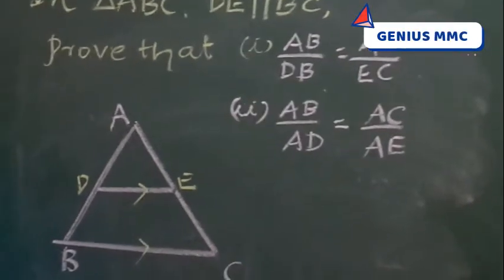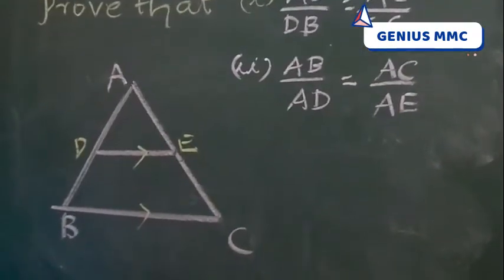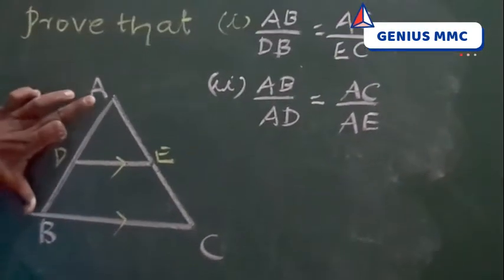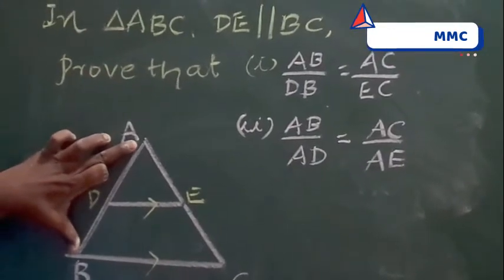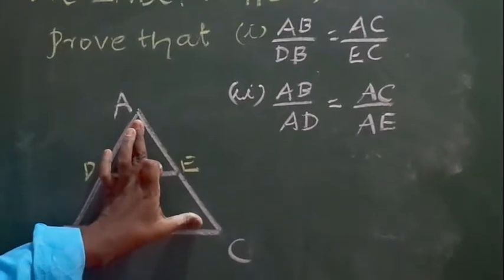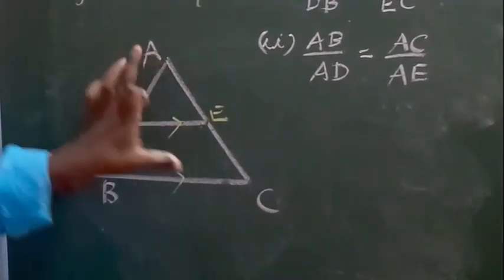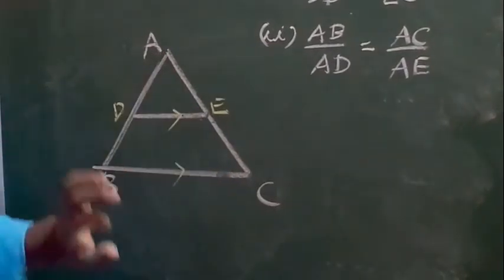Let us do the first one first. Nothing but what we explained earlier by taking the examples. AB is the upper triangle, that is the bigger part, DB is the smaller part. AC is also the upper part, EC is this part. Second one, AB by AD, smaller one, AC by AE.